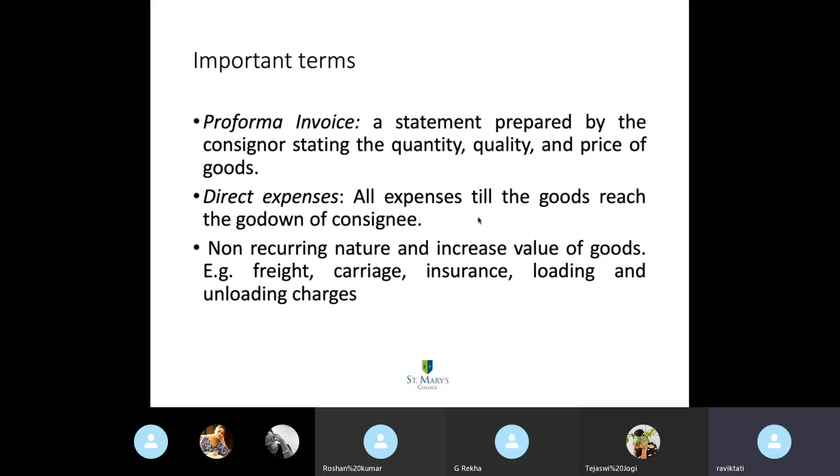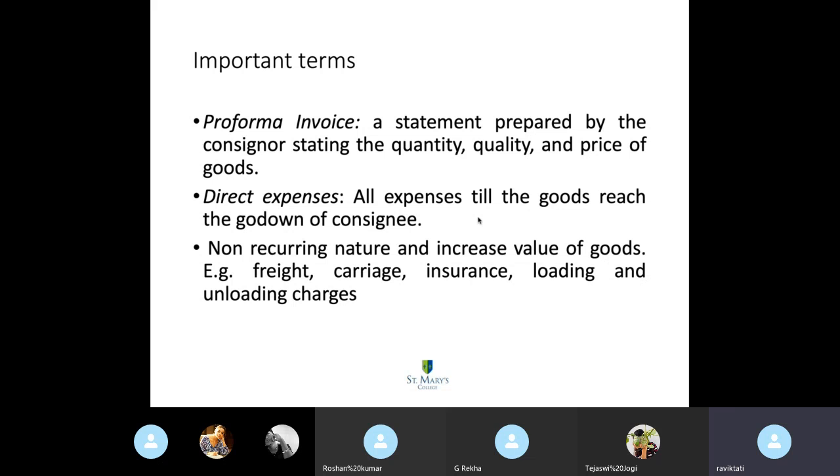If this is not transported from Surat to Hyderabad, it will be 300. When it is made available in Hyderabad, the value of the same cloth increases with the displacement. So that is what the sentence here says: increase the value of the goods.